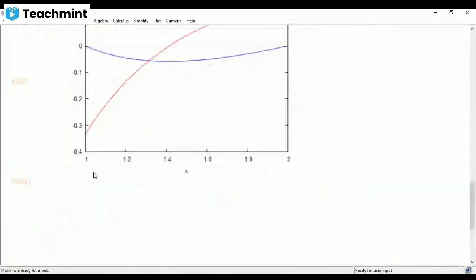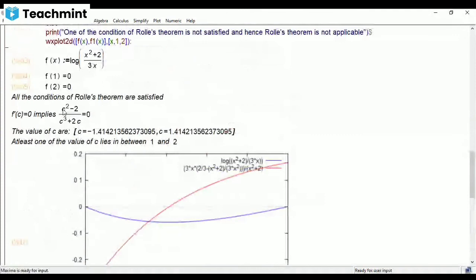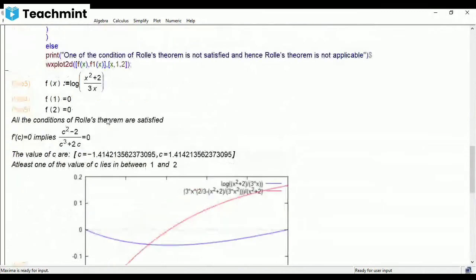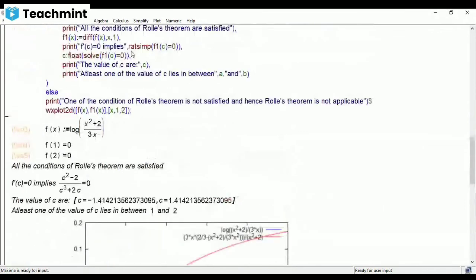If we put rational simplification, it is giving you c square minus 2 divided by c cube plus 2c equal to 0, which was the answer which we obtained manually. Same answer. So if you want to get the simplified answer, you have to use rational simplification.